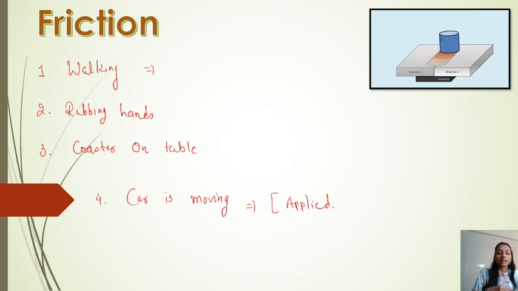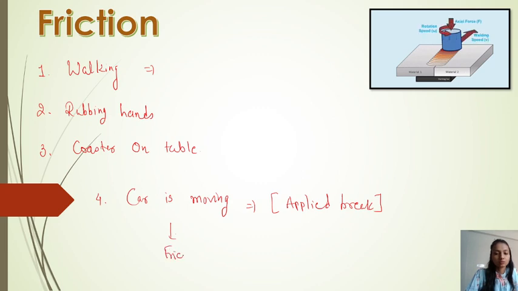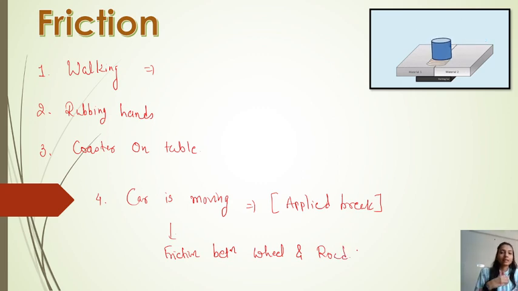So there is friction between the wheels of the car and the road. This friction happens in daily life, and we have seen this thing. This is just a daily life example.